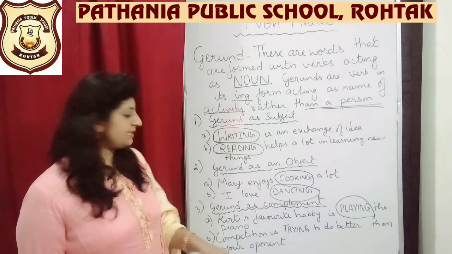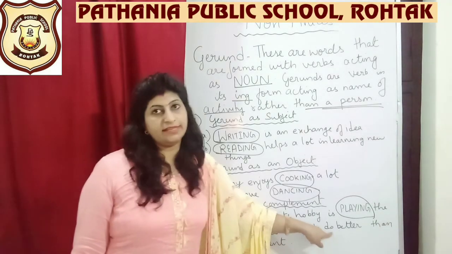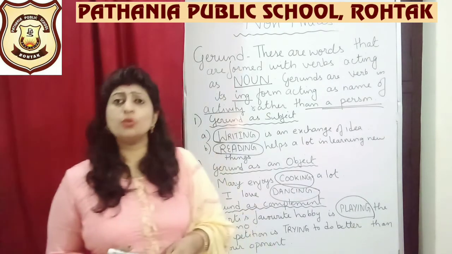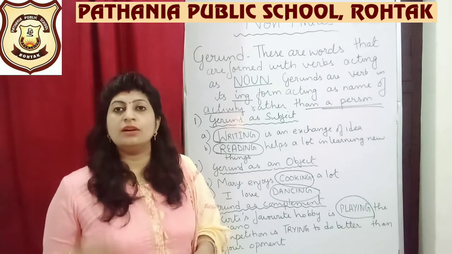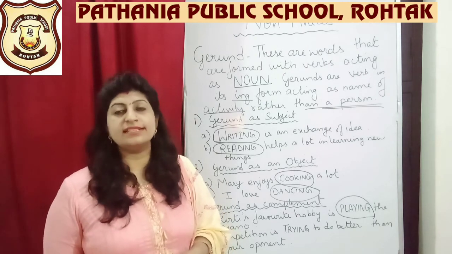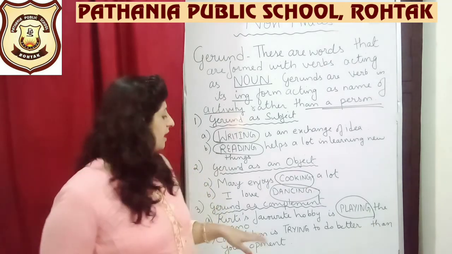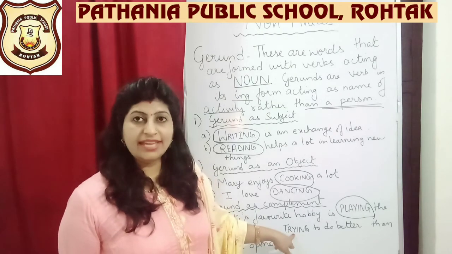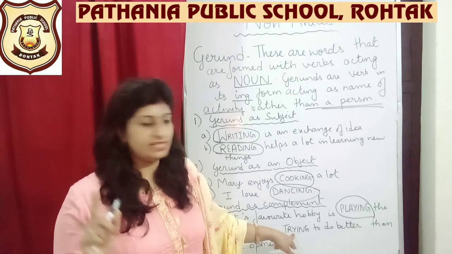Next sentence is: competition is trying to do better than your opponent. So what are we talking about? We are talking about competition. What is the subject of the sentence? The subject of the sentence is competition. And out here you can see the word trying. Trying, try plus ing. It is in the ing form, first thing.